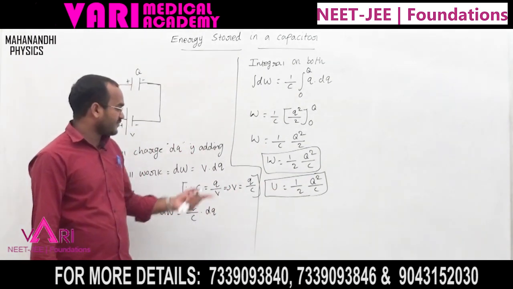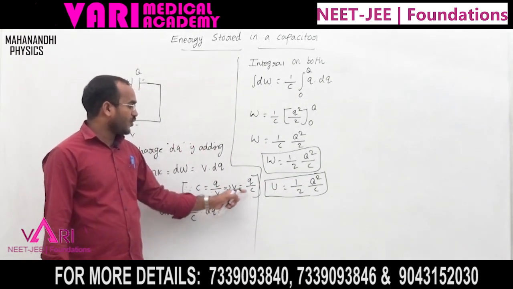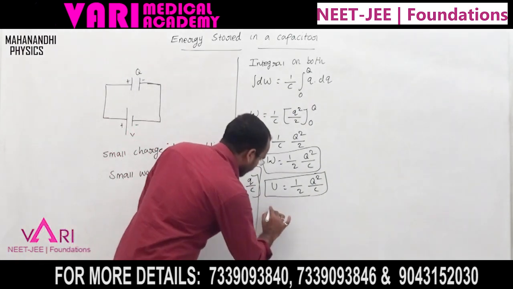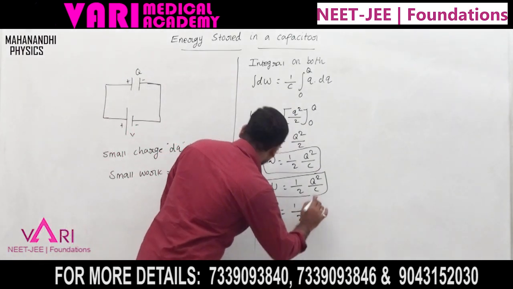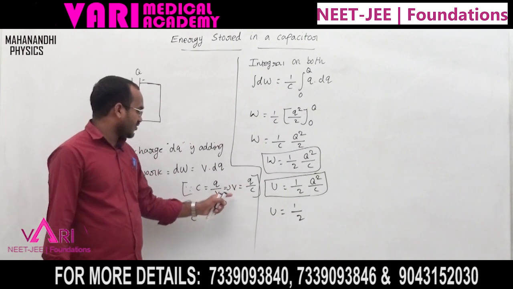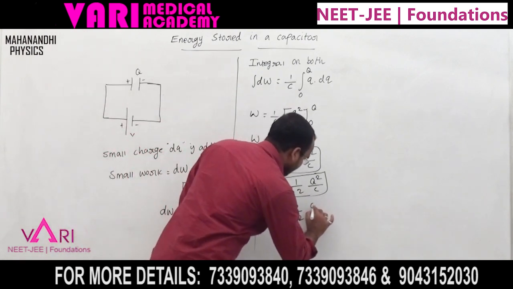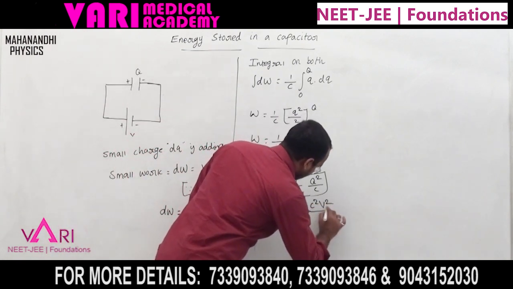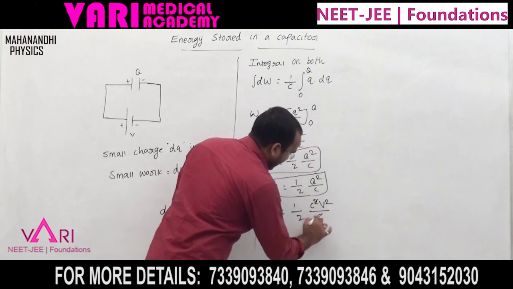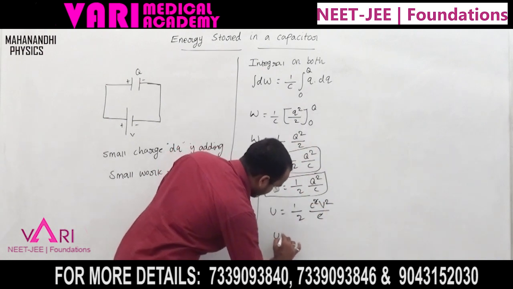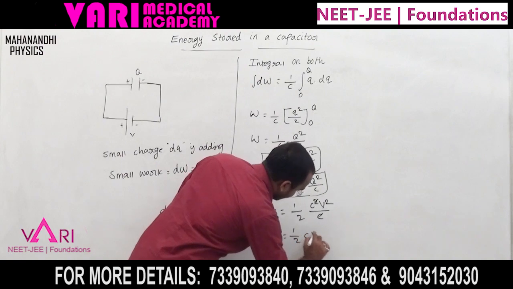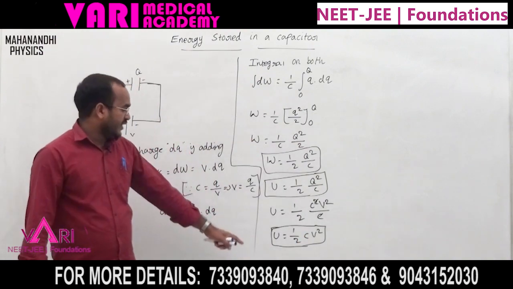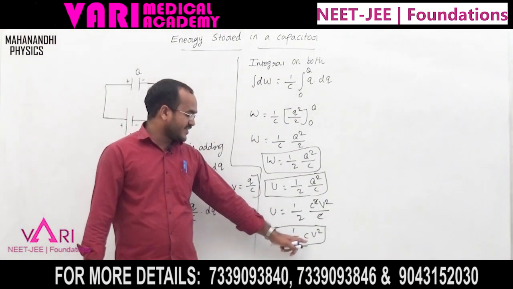But if we want the relation in other terms, Q equal to CV is substituted, so U equal to 1 by 2, and based on this relation Q equal to CV, C square V square by C, the C's cancel, remaining U equal to half C V square. This is the energy in relation to capacitance and potential.